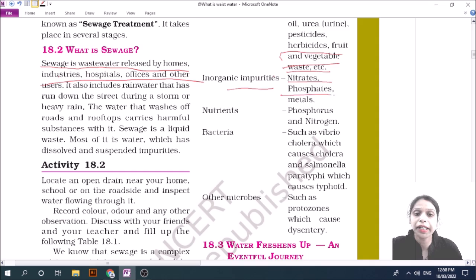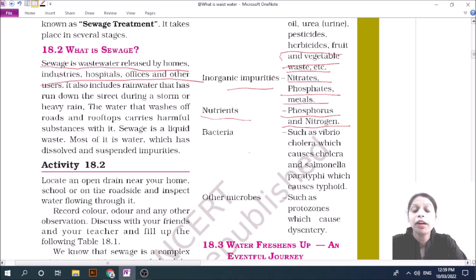Whereas inorganic impurities are nitrate, phosphate, and other types of metals. Nutrients means phosphorus and nitrogen. Some bacteria also live in wastewater, such as cholera and typhoid bacteria, and some protozoa that cause dysentery. Such microbes and bacteria also live in wastewater.